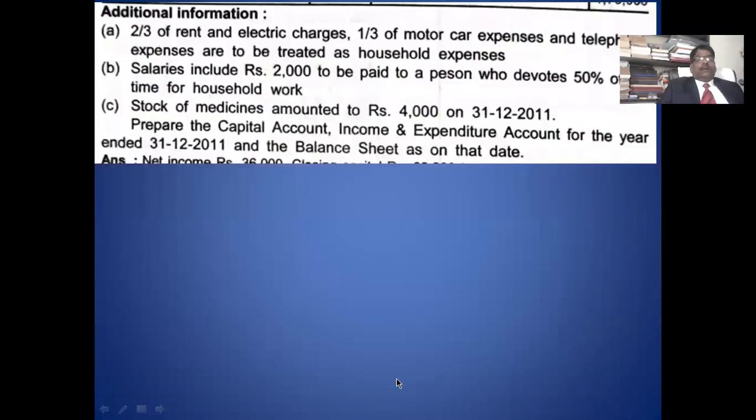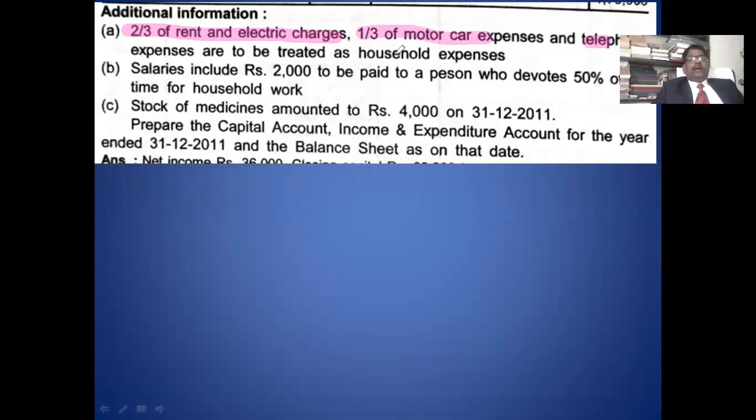Next, you see the adjustment. In the adjustment, 2/3 portion of rent and electricity, and 1/3 of motor car and telephone, are treated as household.